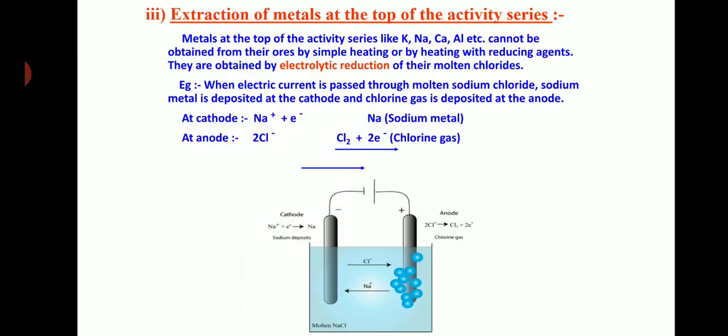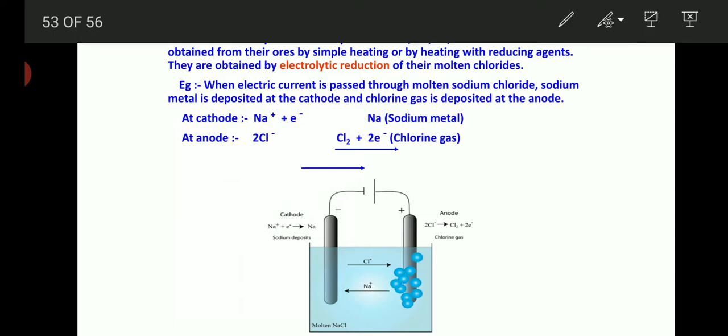Extraction of metals at the top of the activity series. Highly reactive metals at the top of the activity series like potassium, sodium, calcium, aluminium, etc. cannot be obtained from their ores by simple heating or by heating with a reducing agent. So they are obtained by electrolytic reduction. What do you mean by electrolytic reduction? Passing current through the solution of their molten chlorides.